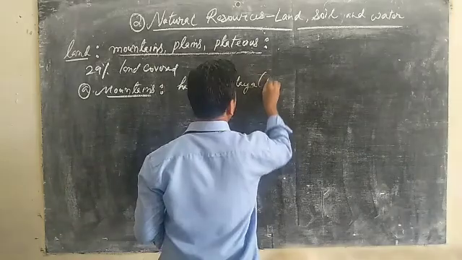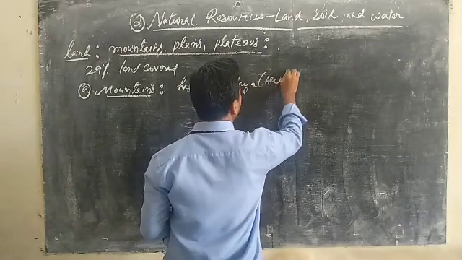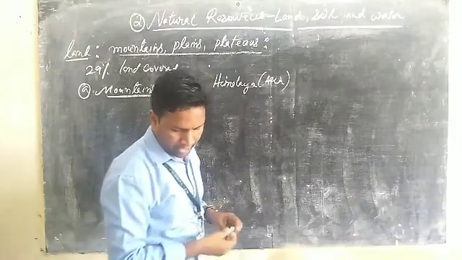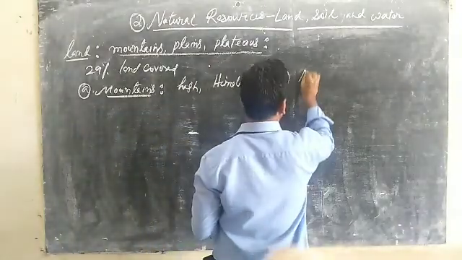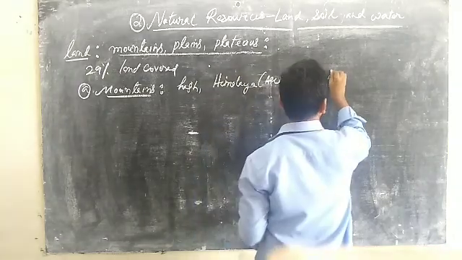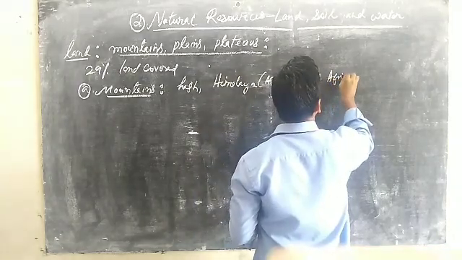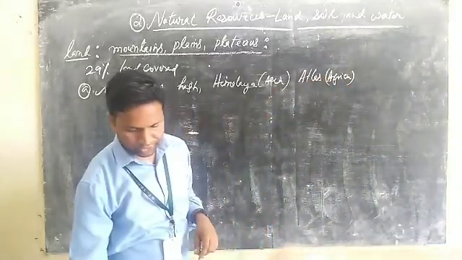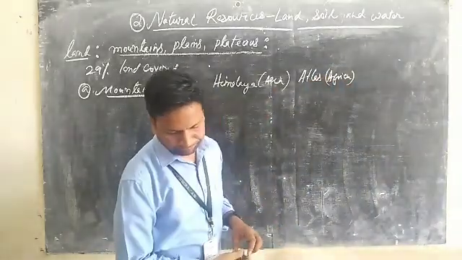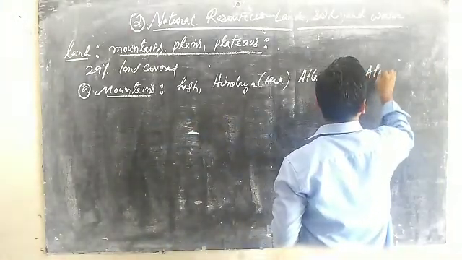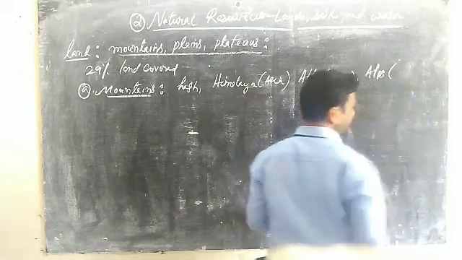Where do we find this one? In Asia. Then we have the Atlas, that is in Africa. Then we have the Alps, that is in Europe.